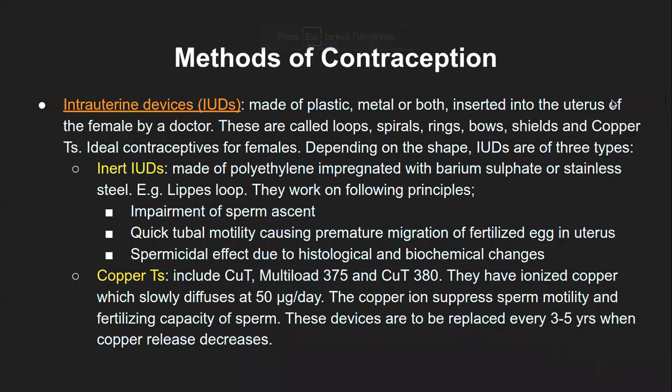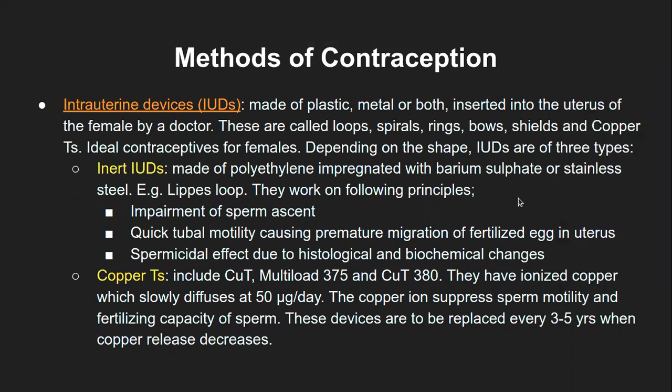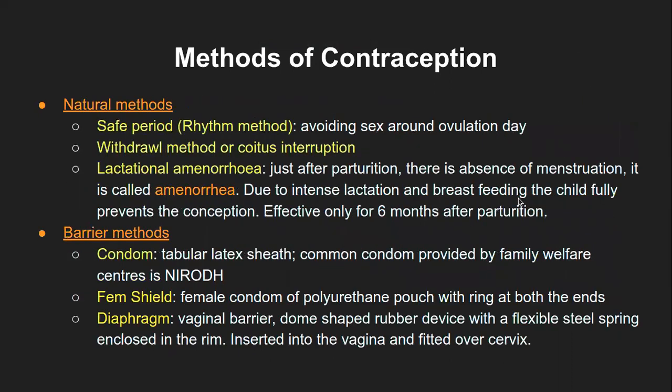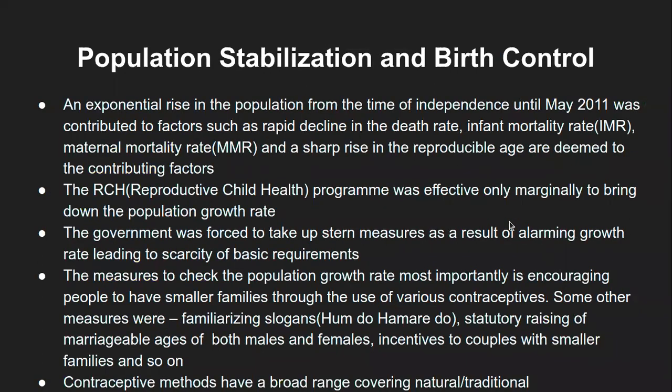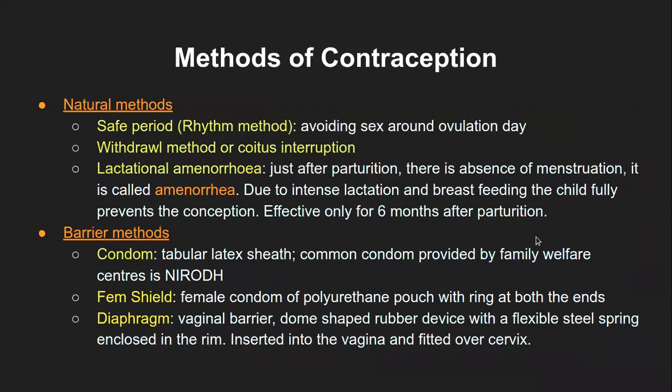Okay, perfect. So, until the last class, we had started with the methods of contraception. And of course, we had discussed different aspects of population explosion and methods to prevent it. Then we had come to the methods of contraception, which included natural methods and barrier methods.